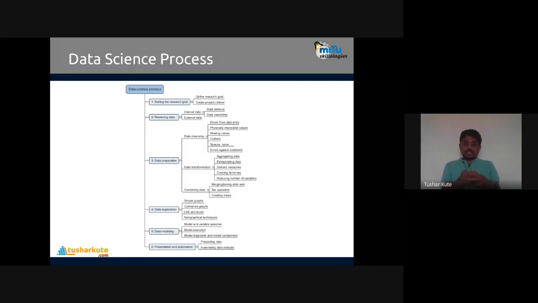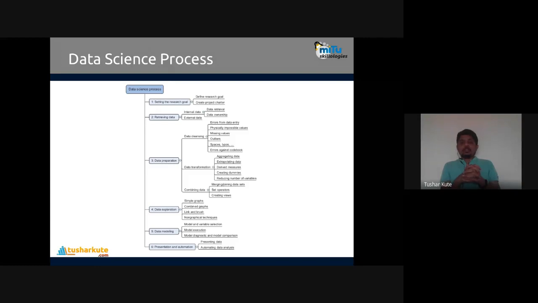Again, the 4th step is data exploration. That's what we call exploratory data analysis. Explore the data. Under that again 4 steps are there. Then number 5 is data modeling. Create the data models, like applying machine learning algorithms onto it. We can make use of it, and we'll do that with the help of data modeling. And then the last step, the 6th step in the data science process, is data presentation and creating automated systems, automation.